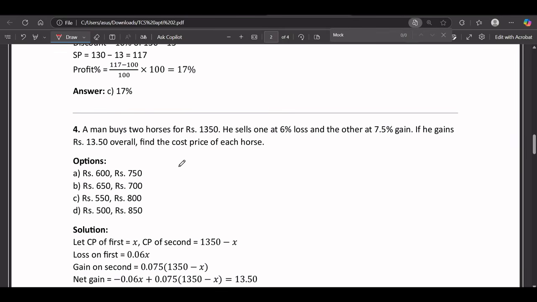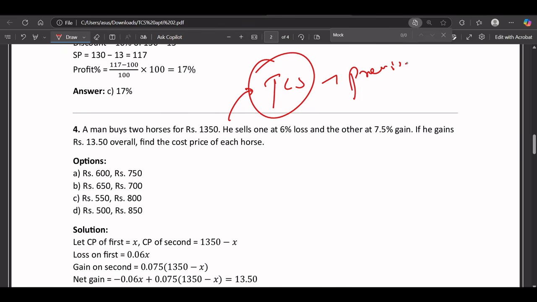A man buys two horses, again a very good question, and a very similar question was asked in TCS previous year. So just solve this carefully. A man buys two horses for 1350 rupees. He sells one at 6% loss and the other at 7.5% gain. If he gains rupees 13.50 overall, what is the cost price of each horse?